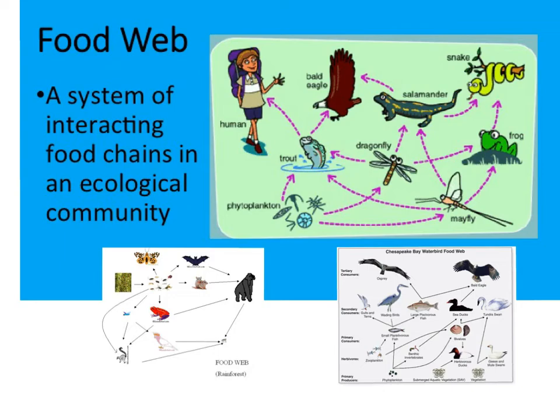A food web is made up of interacting food chains inside of an ecosystem. There are many different food webs that exist in the world around us.